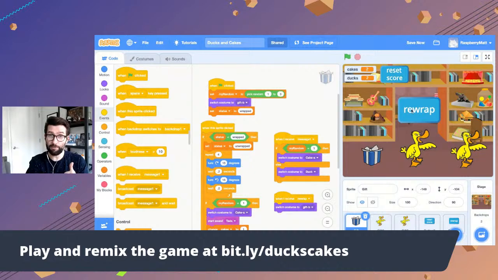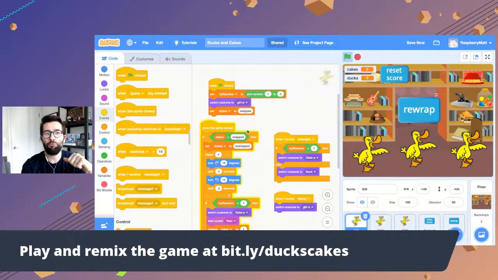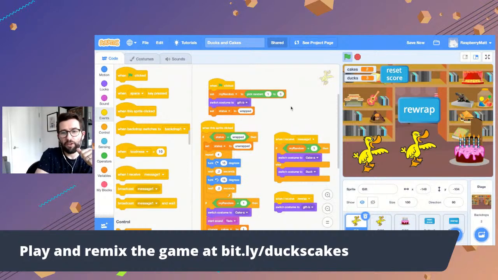Okay. I'm seeing a couple things we need to do. First of all, that seems to work, so we'll need to go implement that. I'm also noticing that we need to go get the other gifts to become wrapped, change costumes to the gift, and then we need to hide the rewrap button, and then we need to set the state to wrapped. Okay. All right. We'll do it one thing at a time. There's a few different little bits of logic that we need to work through here.